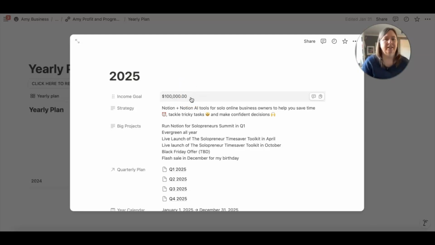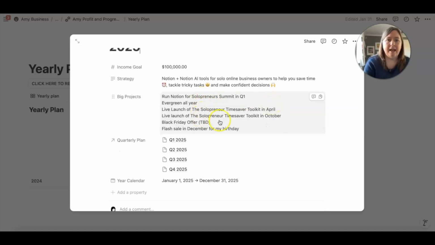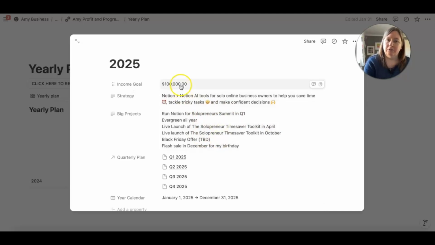So I've just put in 100,000 for now, because that feels more attainable to me, and I think that's an important thing as well. The 121,000 was my stretch goal. Then I have taken my 100,000 and I've listed out some big projects that I'm going to do next year in 2025 to try and hit that target.